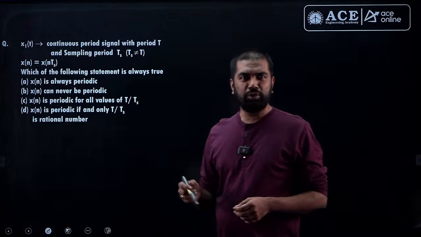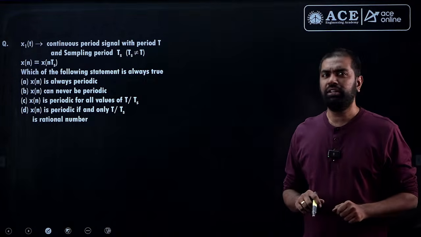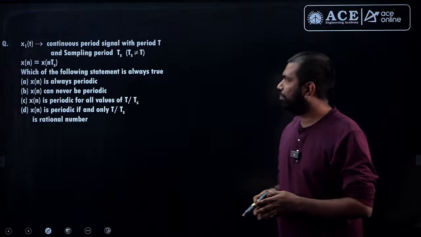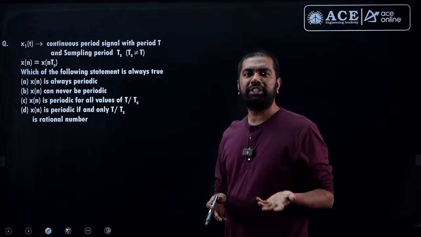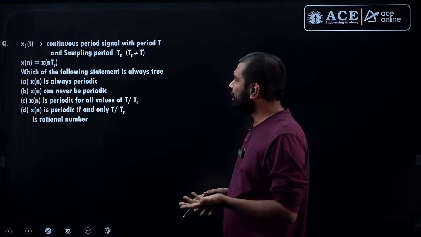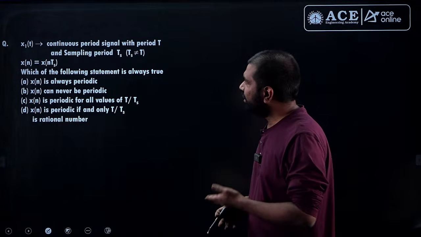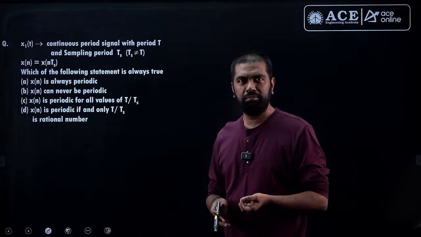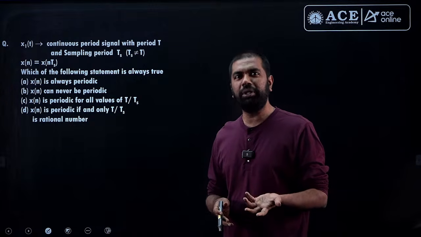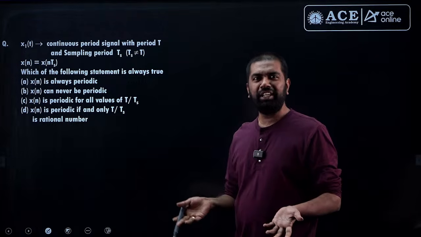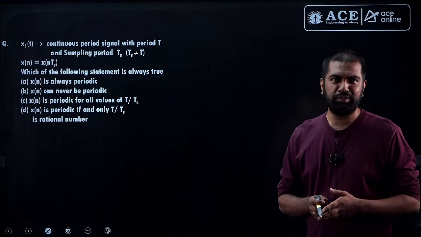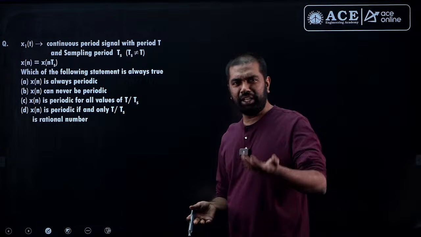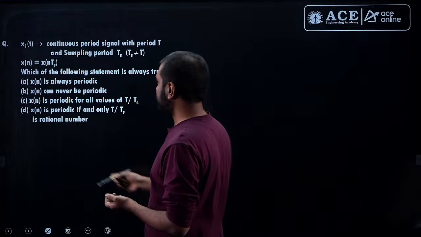So students, this looks like a theoretical question. They say that x of t is a periodic signal whose time period is capital T, and they are trying to sample that signal with sampling time Ts, and then they are talking about the resultant discrete time signal. Under what conditions is this said to be periodic? That's the question. It's a very standard thing that we discuss in class. We talk about continuous time periodic signals as well as discrete time periodic signals. So let's look at this.